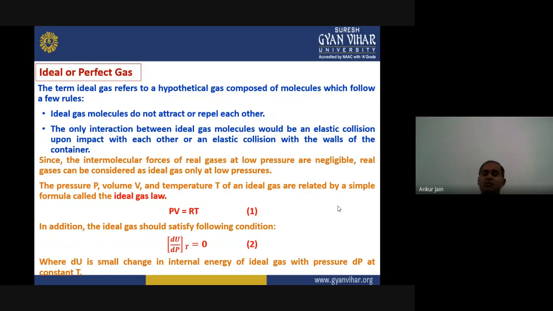Now if we recall our ideal gas equation, it can be represented in terms of pressure, volume, and temperature, and is given by the ideal gas law, represented mathematically as PV = RT. In addition to these conditions, there is one more important condition that should be satisfied for an ideal gas: du/dp at constant temperature should always be 0, where du is a small change in internal energy of the ideal gas with pressure dp at constant temperature.